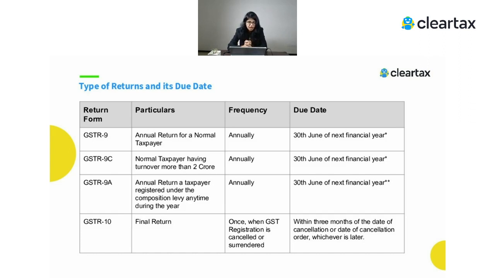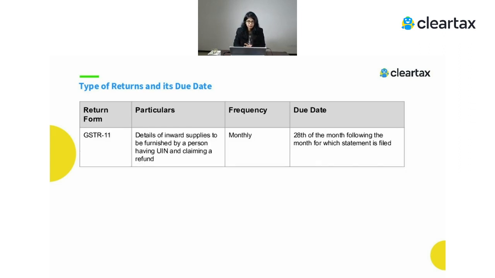Then there is another form which is called GSTR 9A, which is an annual return by the composition taxpayer. But here also they have given the relaxation. So if you want to file, you can, otherwise you can also leave it. Then other than this, there is GSTR 10, which is a final return. If you have opted for the cancellation, then once you opt for the cancellation, you have to file your GSTR 10, which tells that this is my final return and this was my total closing stock or the balances which will actually get lapsed.